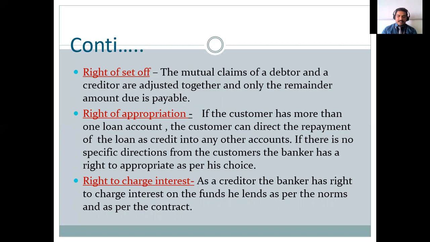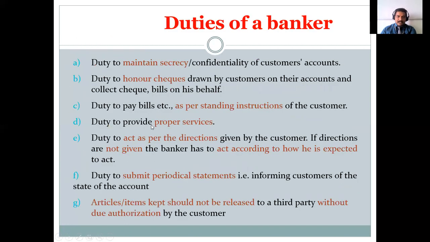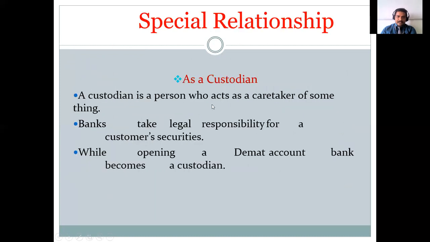Okay, so these are the different kinds of relationships. That is the special relationship between a banker and customer, that means the banker as custodian, the duties of the banker and the rights of the banker. These are the special relationships between a banker and customer.